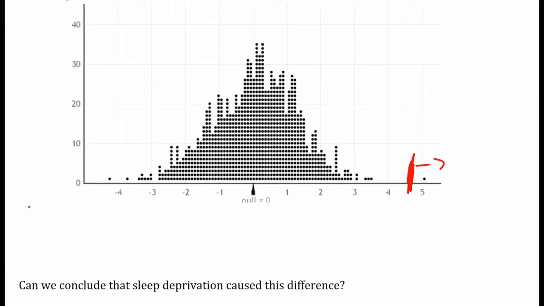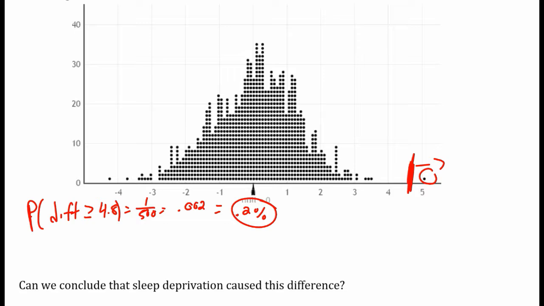So the probability that my difference is bigger than or equal to 4.88, well, there's only one dot, 1 out of 500 times. 1 out of 500 times is 0.002, which is 0.2%. There's a 0.2% chance of getting that difference.